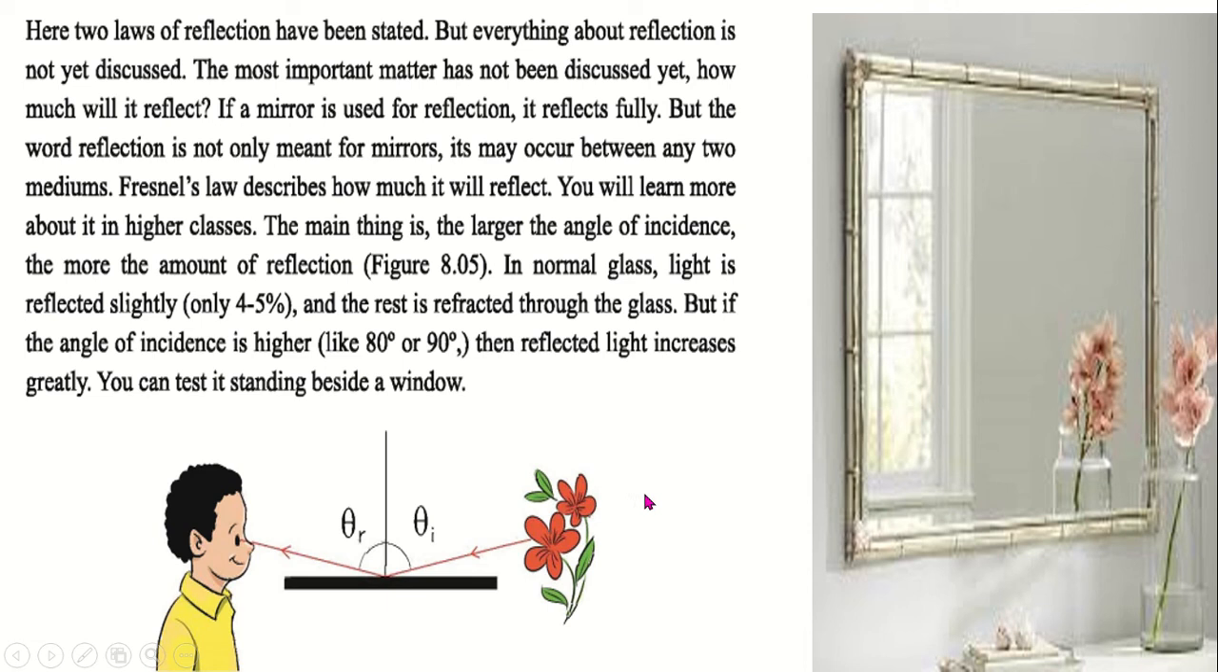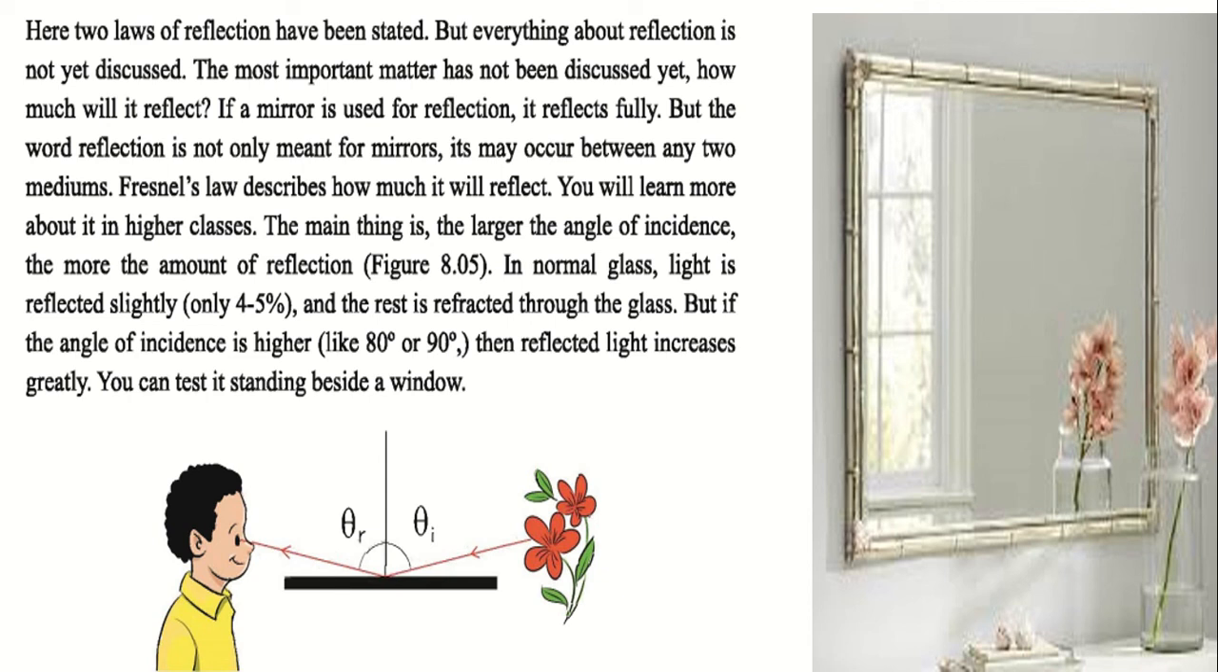So for reflection, we use what? We use a mirror. A question may arise in your mind: how much will it reflect? That means how much a mirror will reflect. If a mirror is used for reflection, it reflects fully. Look here, a mirror is used for reflection. So here we can see the light is fully reflected. But the word reflection is not only meant for mirrors. It may occur between any two mediums.